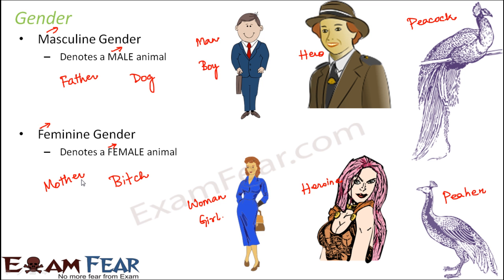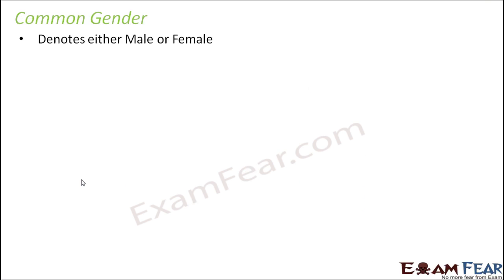Whenever we talk about gender, it is always of the nouns, because whether you pick man, boy, hero, peacock, dog, or father, they are all things, they are all nouns, right? Verbs or adjectives or adverbs will never have genders. Only the nouns will have genders. That was one more important thing to be noted here.